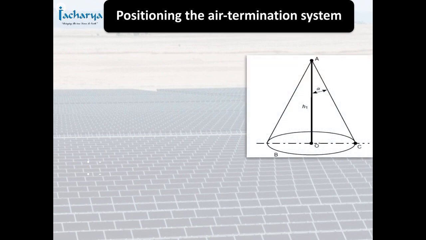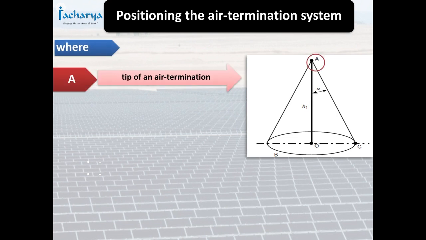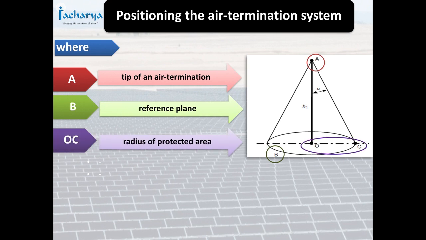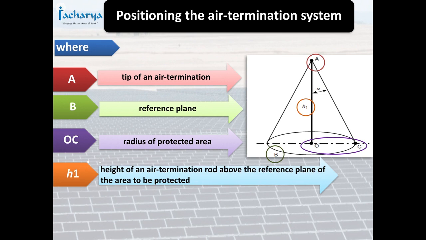Air terminating system is positioned where A, tip of an air termination rod; B, reference plane; OC, radius of protected area; H1, height of an air termination rod above the reference plane of the area to be protected; and alpha, protection range.